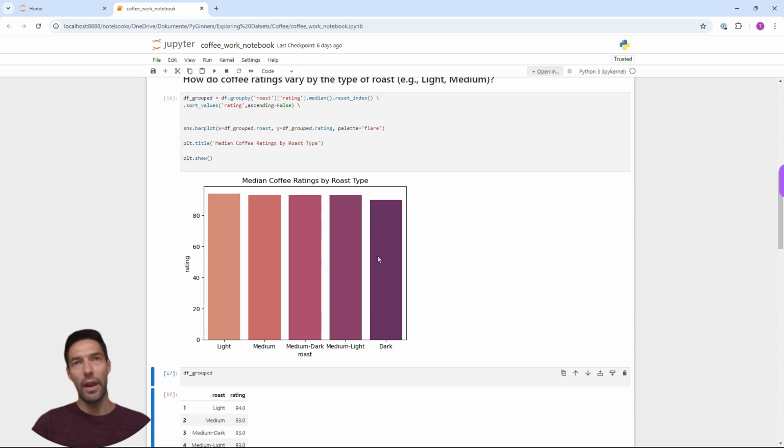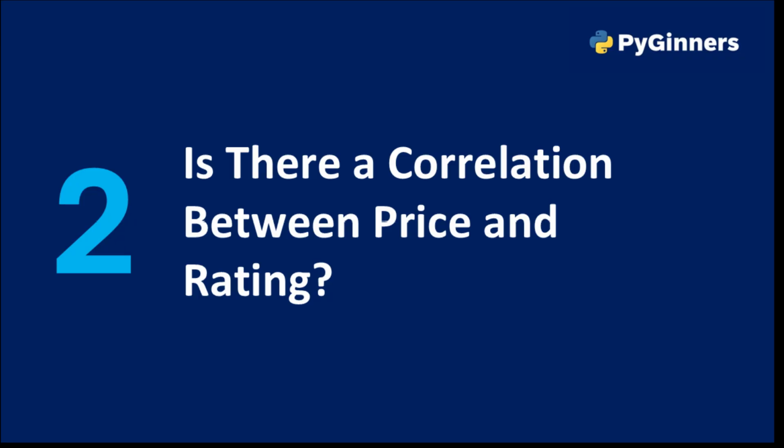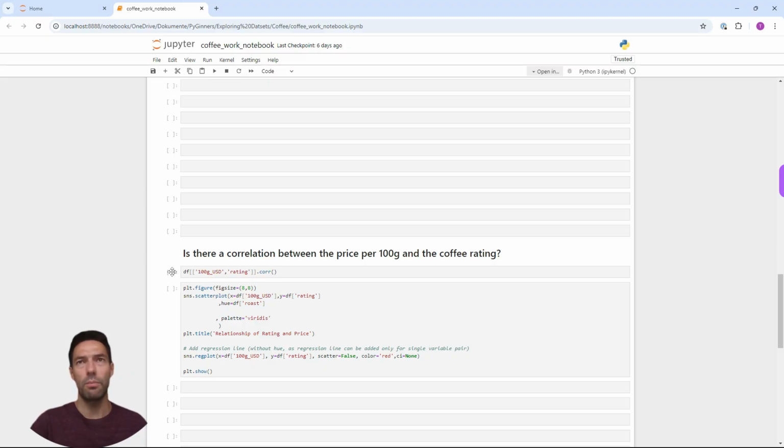Question number 2, is there a correlation between price and rating? So we want to find out the correlation between price and rating. In order to do that, we can make use of the pandas corr function, which calculates the correlation between numerical values. And here we want to have a look at the price and the rating.